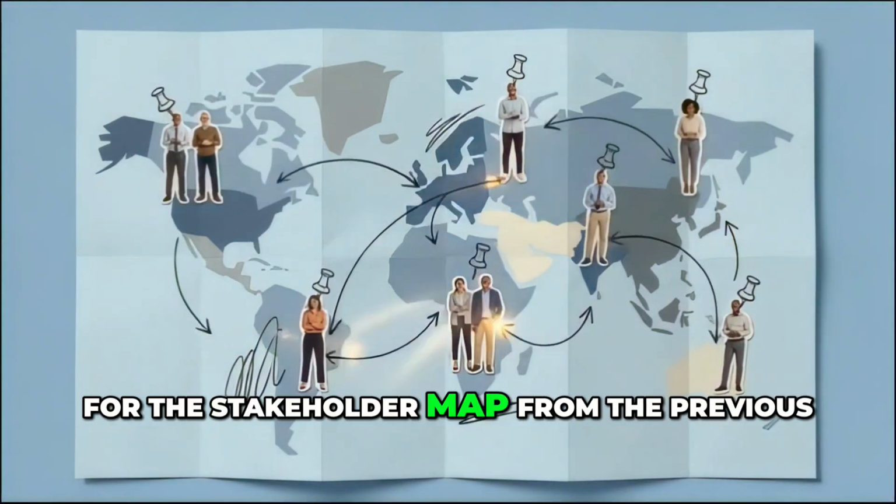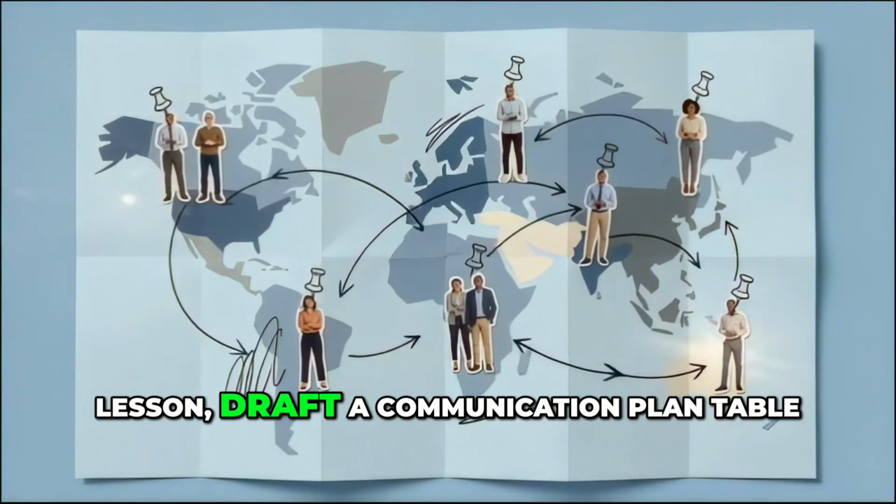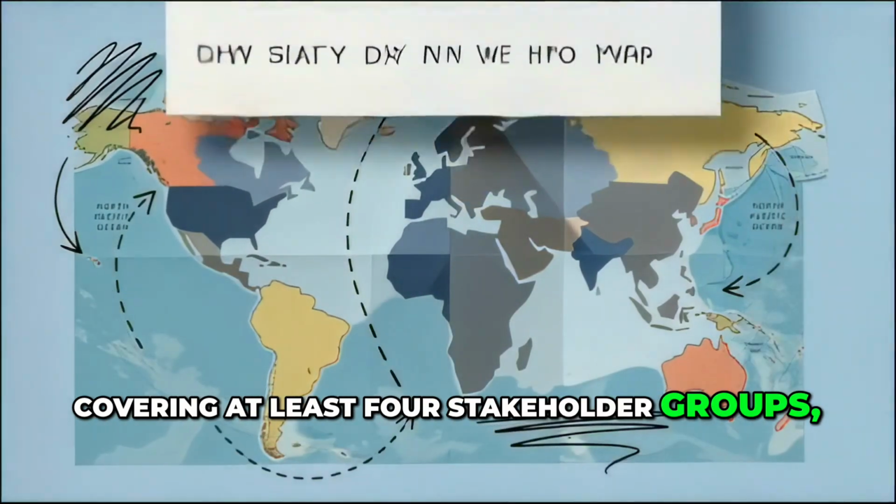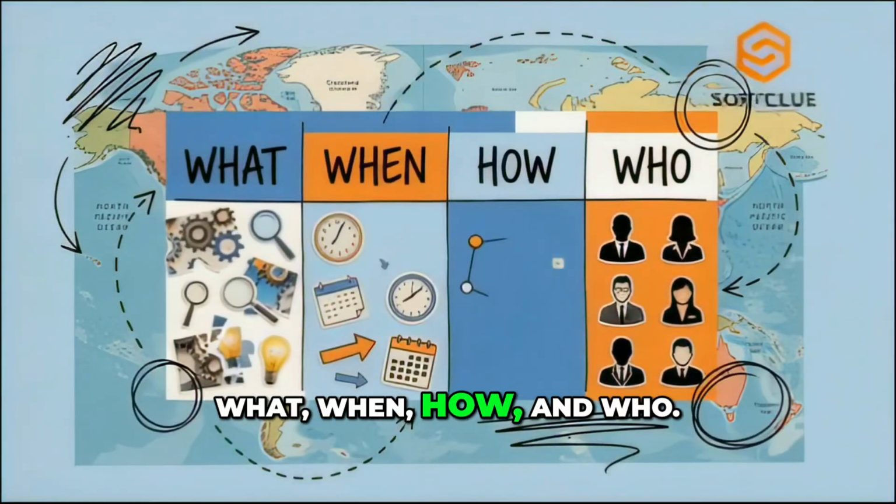Try this. For the stakeholder map from the previous lesson, draft a communication plan table covering at least 4 stakeholder groups. What, when, how, and who.